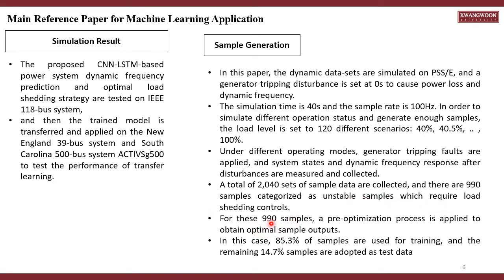For these 990 samples, a pre-optimization process is applied to obtain the optimal sample output. In this case, 85.3% of samples are used for training, and the remaining 14.7% are adopted as test data.